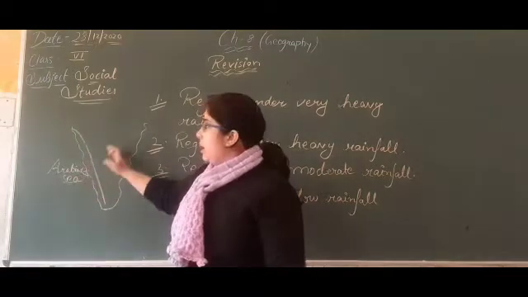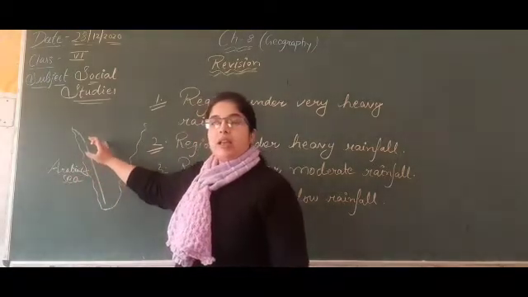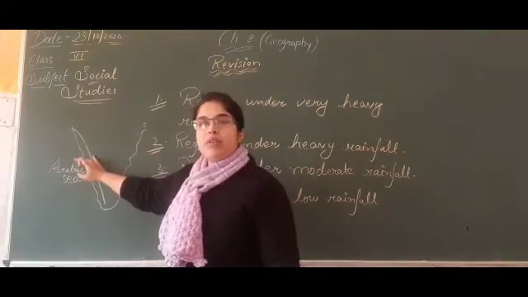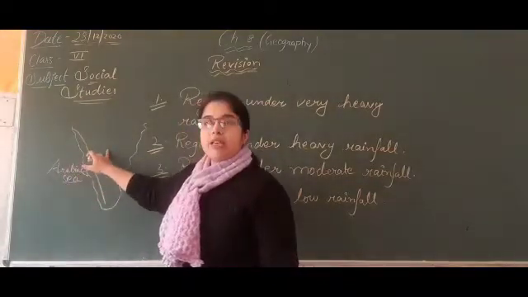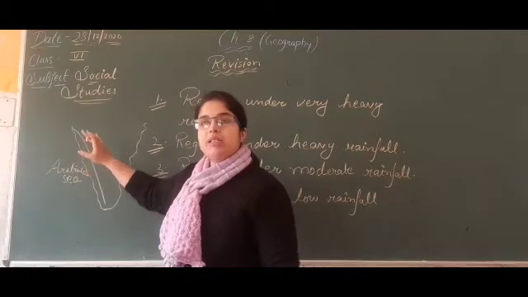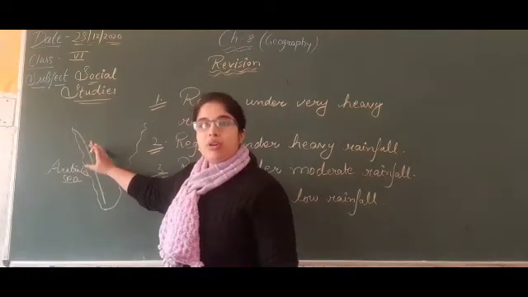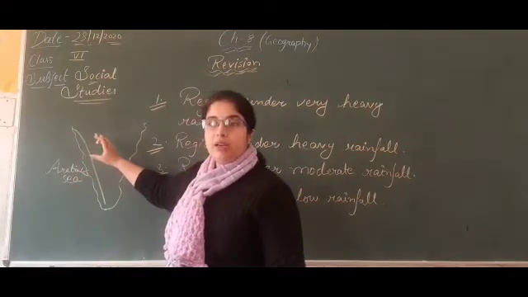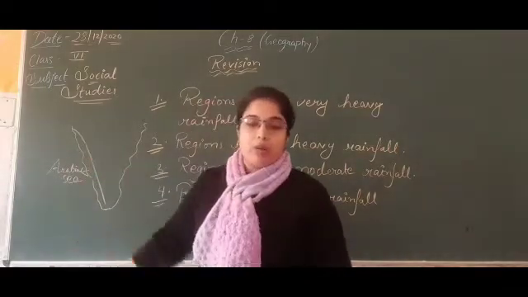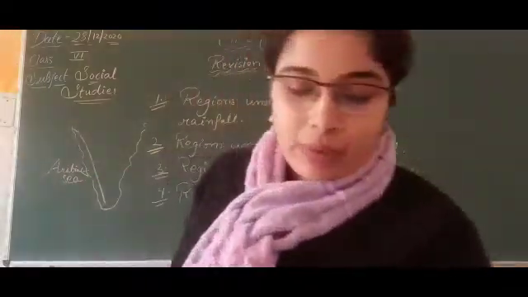But after crossing this, the area which is east of the western coast receives the rain shadow, means lower rainfall, in that particular area.